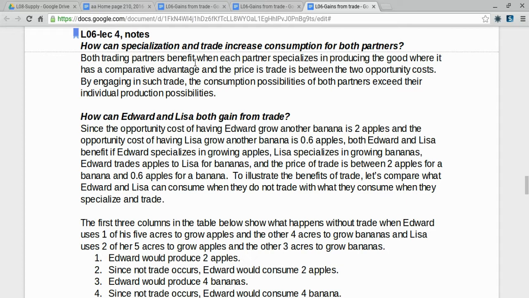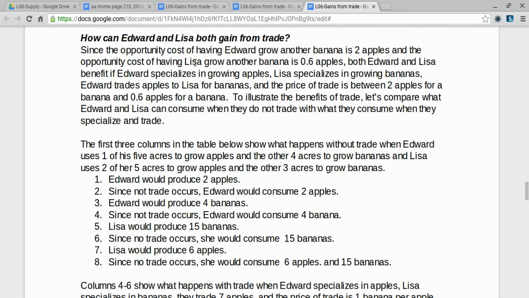To illustrate this, let's compare what Edward and Lisa can consume when they do not trade with what they consume when they specialize in trade. What would happen if Edward uses 1 of his 5 acres to grow apples and the other 4 acres to grow bananas, and Lisa uses 2 of her 5 acres to grow apples and the other 3 acres to grow bananas?